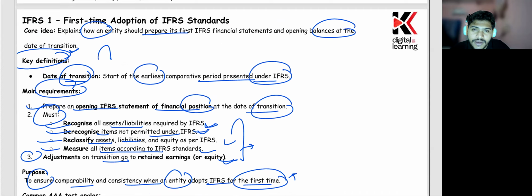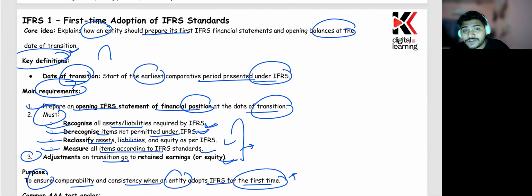That was about it. It's just a basic thing that you need to know, but just to brief you about what this IFRS standard means, I think now it has been delivered.